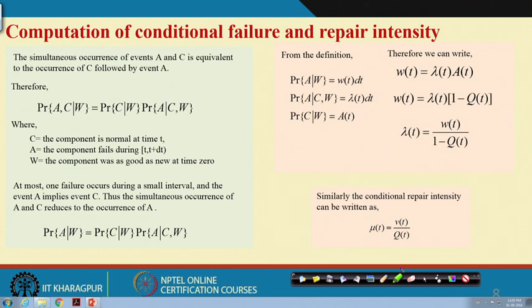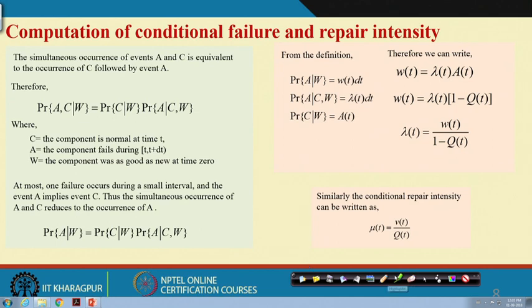So now we will discuss how the conditional failure intensity is derived, and analogously you can derive the repair intensity. All of you know conditional probability. If you do not know, please go through it; we will not discuss what conditional probability is here. It is a prerequisite for you.